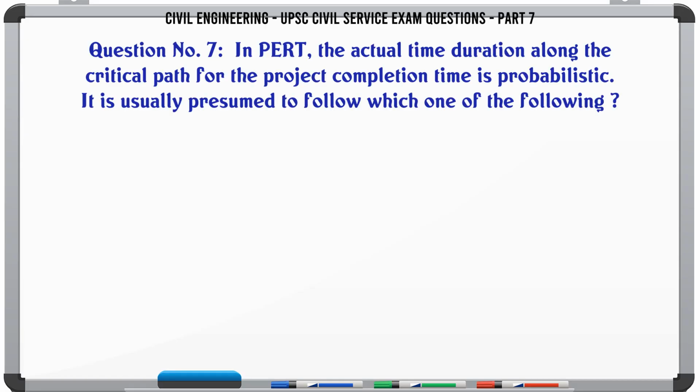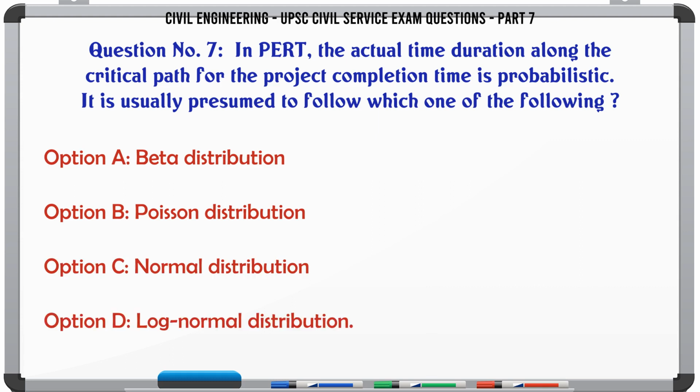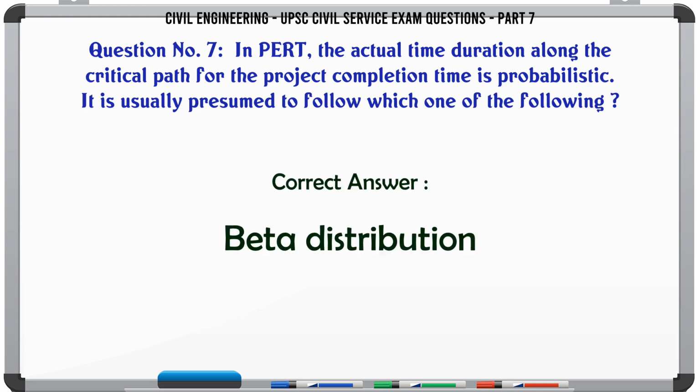In PERT, the actual time duration along the critical path for the project completion time is probabilistic. It is usually presumed to follow which one of the following? A. Beta distribution. B. Poisson distribution. C. Normal distribution. D. Log normal distribution. The correct answer is beta distribution.